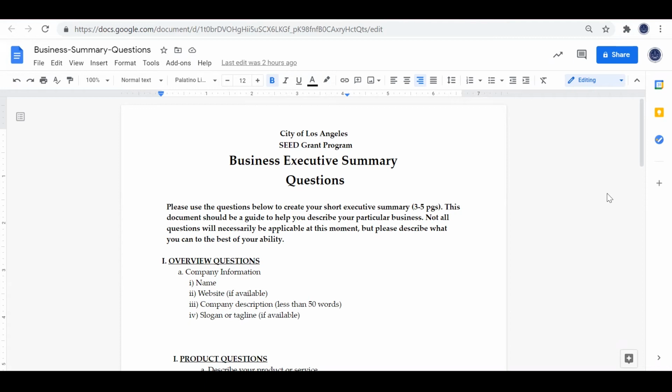Section 1 is the overview question. This is where we get your company's information. This includes your company name, your website, your company description in 50 words or less, and if you have a slogan or tagline, this would be the place to enter that information.